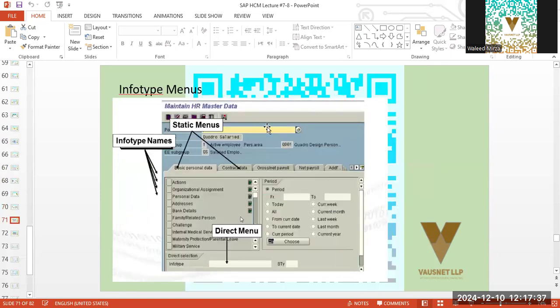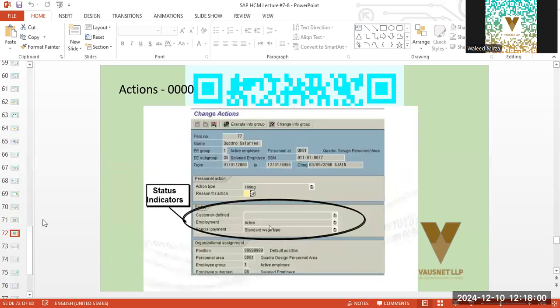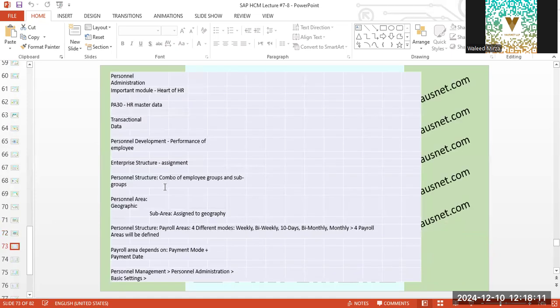In our master data, we have menus which are static, but info types are not static. It's up to us what info types will be included for every personal sub area. For office, these info types will be different. For factory, the info types will be different. So that's how dynamic info types will be. Now, status: whether the employment is active, what the mode of payment is, and the status of the employee.